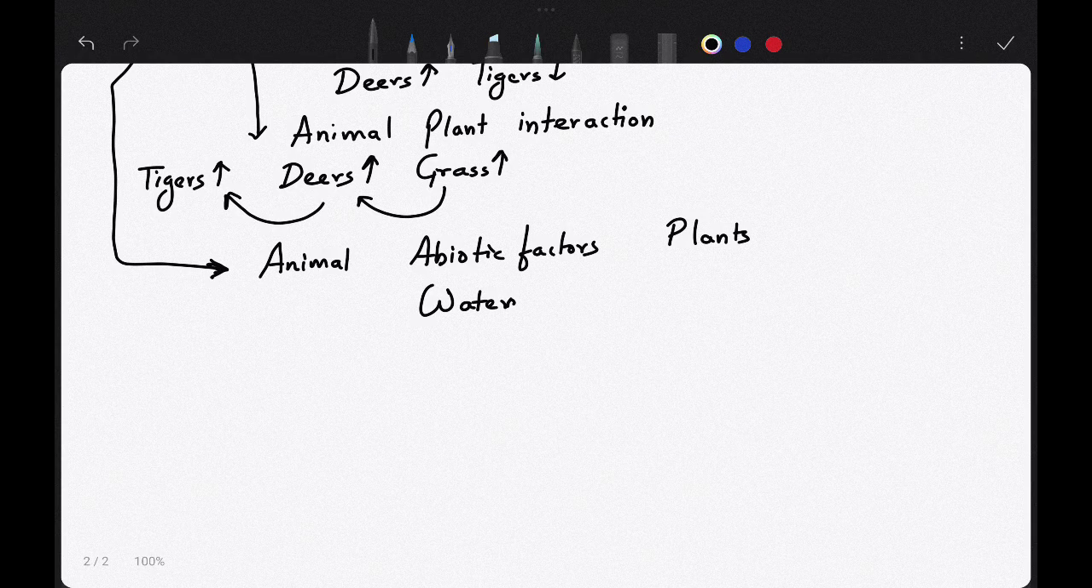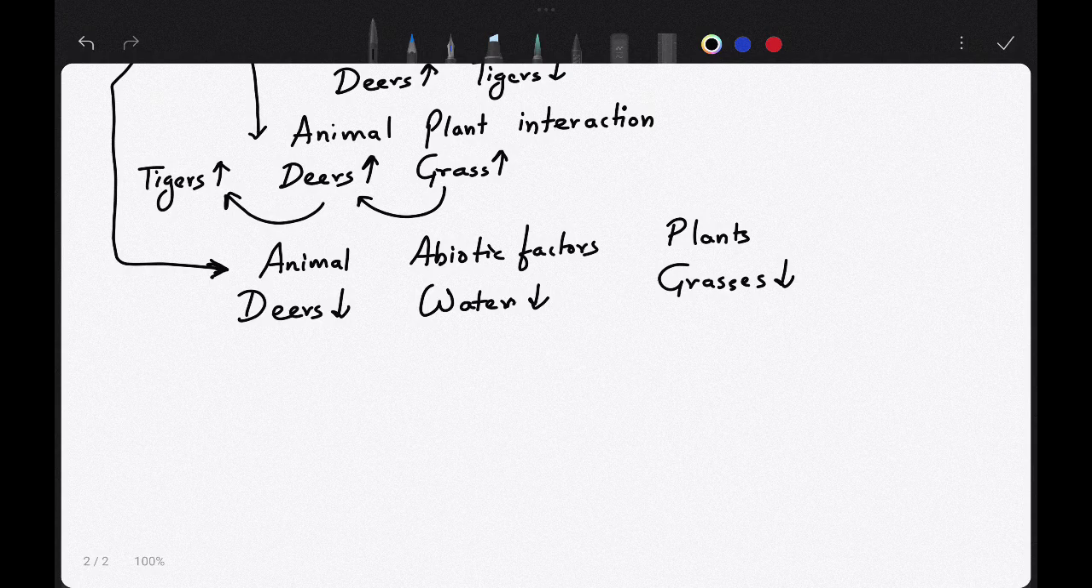That is, if you see the animal, abiotic factors and plant interaction in that area, you will see the number of grasses will also decrease. If the water in that area decreases, the number of grasses in that area will also decrease. Now you will form the same interaction that it has formed above. The number of grasses decreases, the number of deers decreases. That is the same type of interaction.